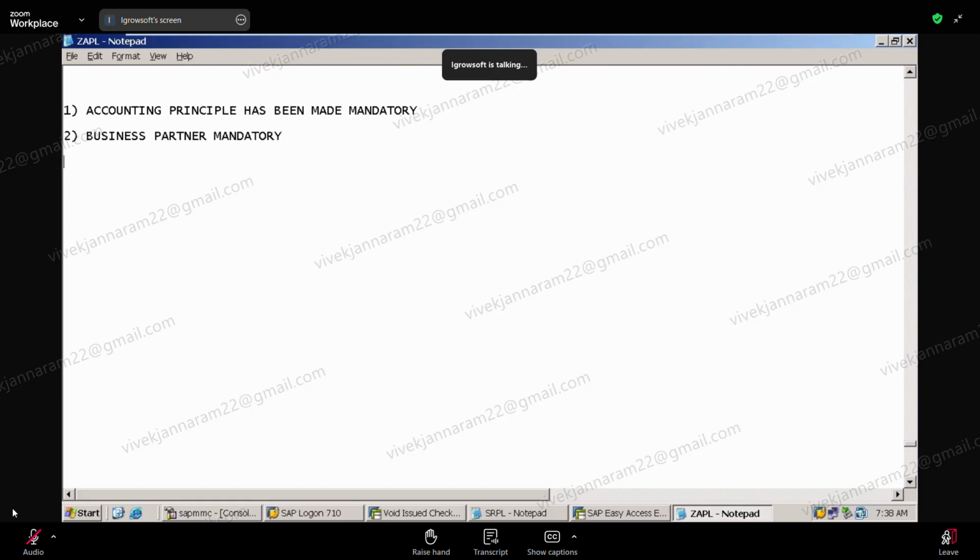What is CVI? Customer Vendor Interface. What does it mean? It's like assigning the vendor group with the BP group and the customer group with the BP group. Yes, correct. So it is assigning the number group, the BP group to the vendor group. Depending upon that only, the BP number and vendor number will be decided.